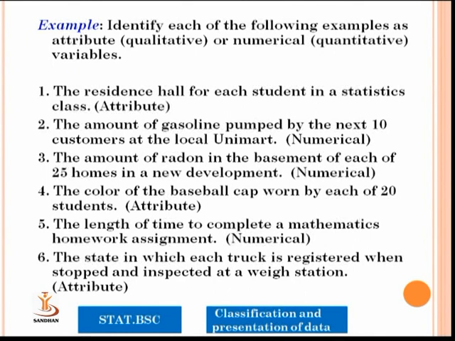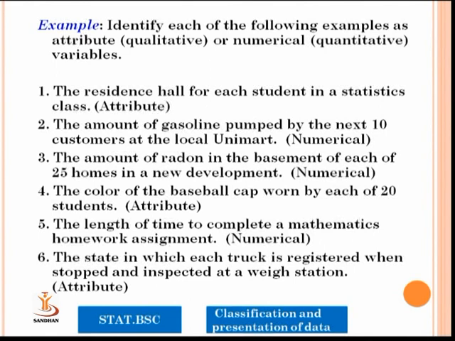The next is the length of time to complete a mathematics homework assignment. That is the length of time. It will take 2 hours, 3 hours, but it is in form of numericals. That is why it is numerical data.